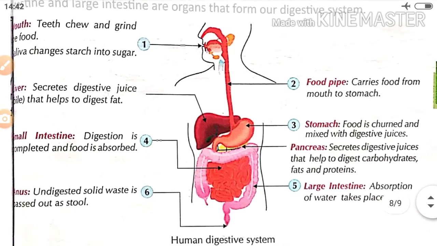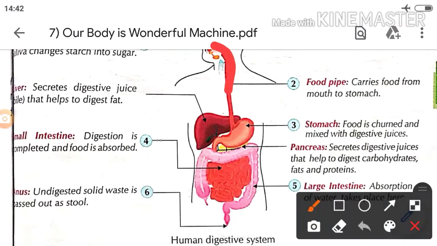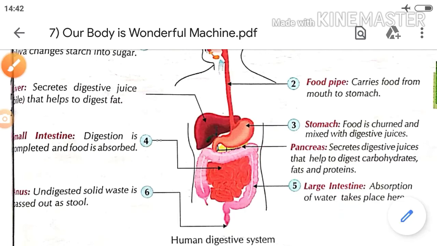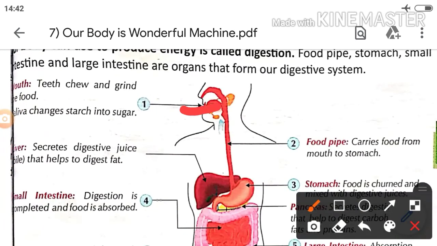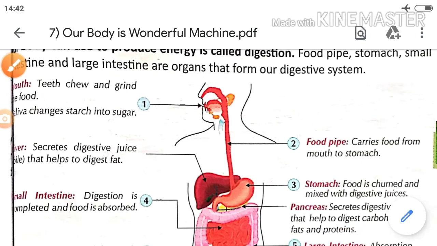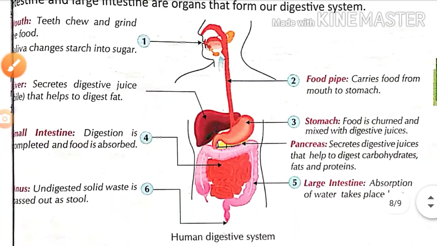After that, what happens? That food is entering from this food chamber. Food pipe is there. It carries the food from the mouth to the stomach. This bag-like, sac-like structure is called the stomach. When you have eaten the food, you chew it properly. Saliva gets mixed into it, then that food has entered into the food pipe. Okay, it carries the food from the mouth to the stomach. It is only carrying the food from the mouth to the stomach.